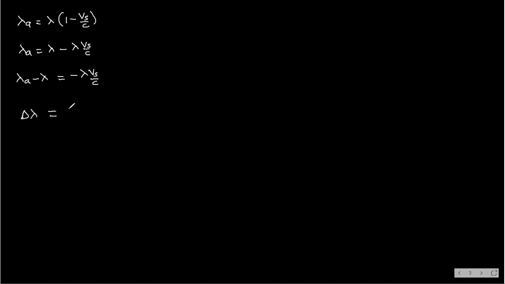Delta lambda, that is minus Vs by C into lambda. This is what? Change in wavelength.